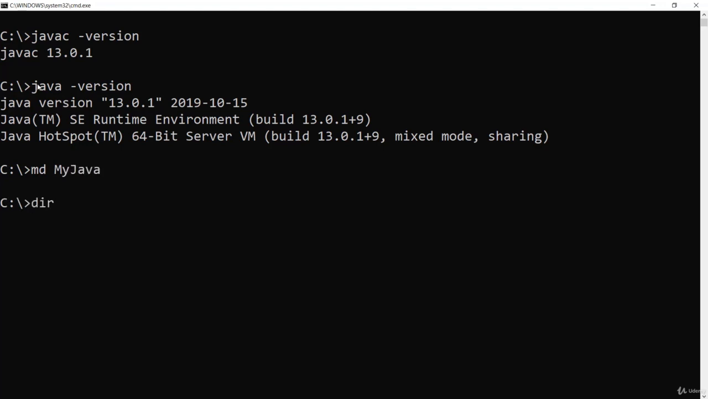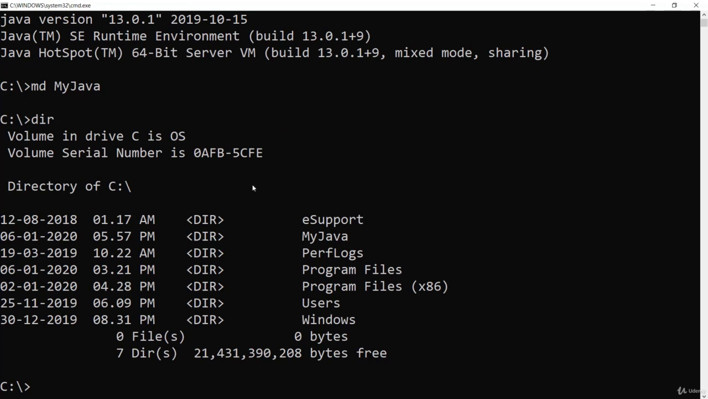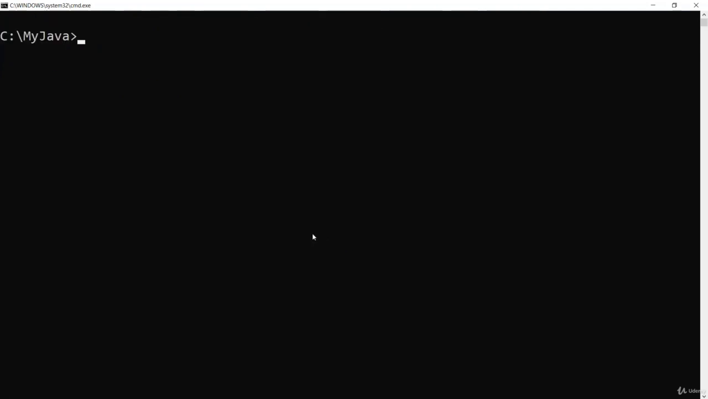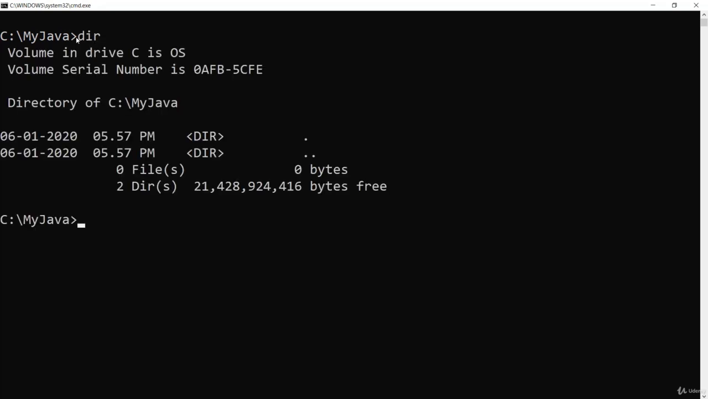So a directory is created. With dir, you can find that directory present here. It's a folder, and I will enter into that directory. So say cd myjava, and enter into the folder. Now here the prompt is showing myjava as the folder. So I'm inside this folder. If I see the directory, nothing is there, no files are there.